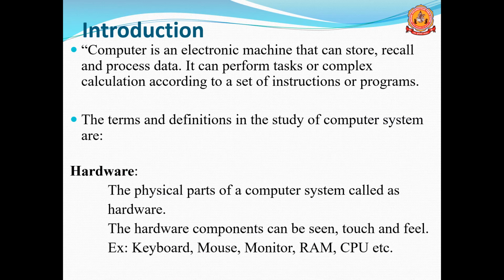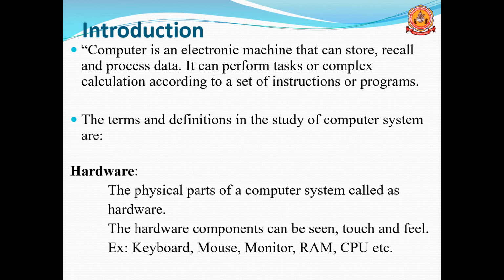So what is a computer? If you take the introduction, what is a computer? Computer is an electronic machine that can store, recall and process the data. A computer system is an electronic machine that can store and recall and also process the data. So it is mainly performing three operations. One is it can store the data. It is possible to store the data and also to recall the data, storing and retrieving, that is recalling, and also to process the data. Those are the three main works of computers.